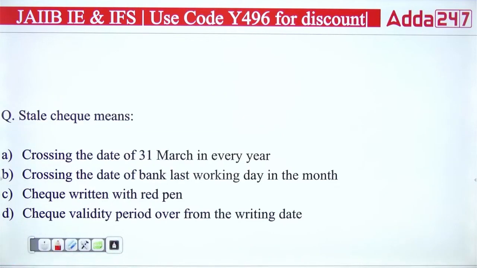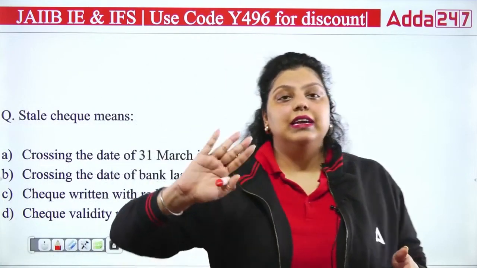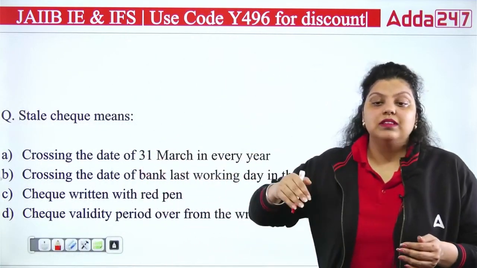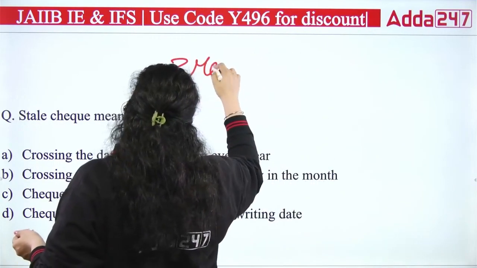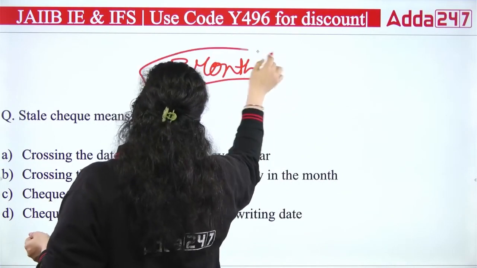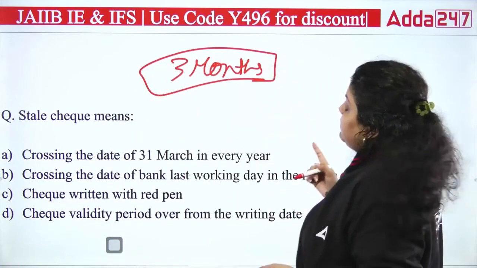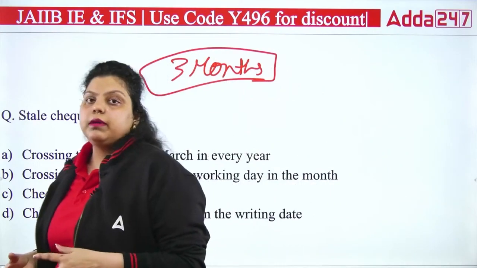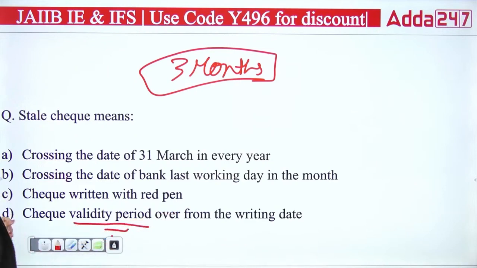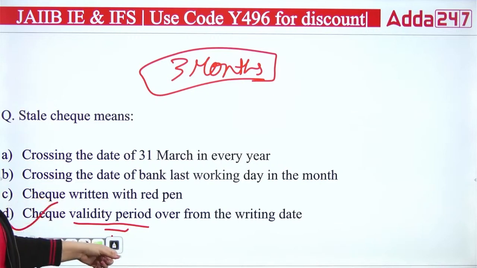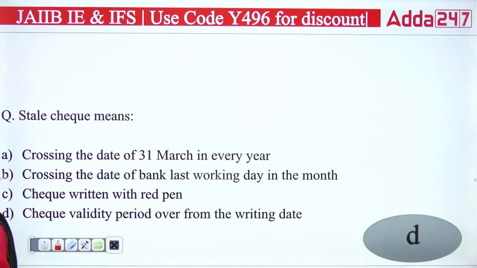Next question we have, stale check means what? So a stale check is simply a check which is invalid. And why is this check invalid? Because the validity of the check has expired. So what is the validity of a check? That is three months. Earlier it used to be 6 months, but now it is 3 months. If the validity of a check has expired, the check will be known as a stale check and the bank will not make payment of this kind of check. So the right answer will be the validity period over from the writing date. Okay, the validity period over from the writing date. So the right answer will be D.